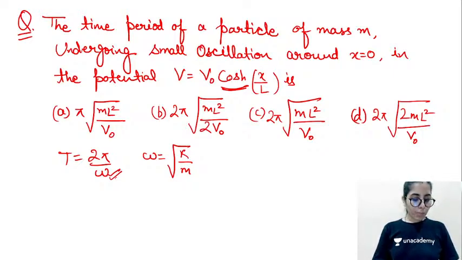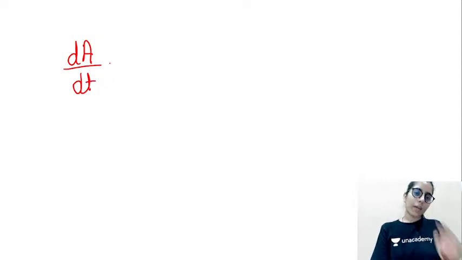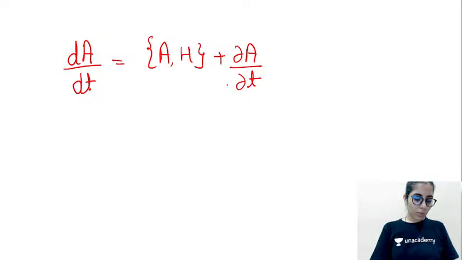I think I have talked about the total time derivative part as well. If not, I'm going to tell you once again. For any function A, if you want to find the total time derivative, which is dA by dt, it will be equal to the Poisson bracket of A with H plus partial A upon partial t, which is the partial differentiation. So any time you have to find the total time derivative for any given function, you can use this formula and you will be able to get your answer.